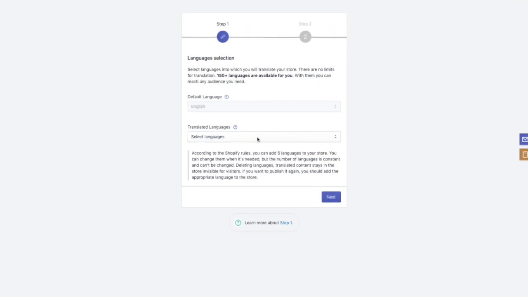In this tutorial, we'll learn how to quickly start working with the LangShop app. When installation begins, you will see the information window with the steps of installation process.